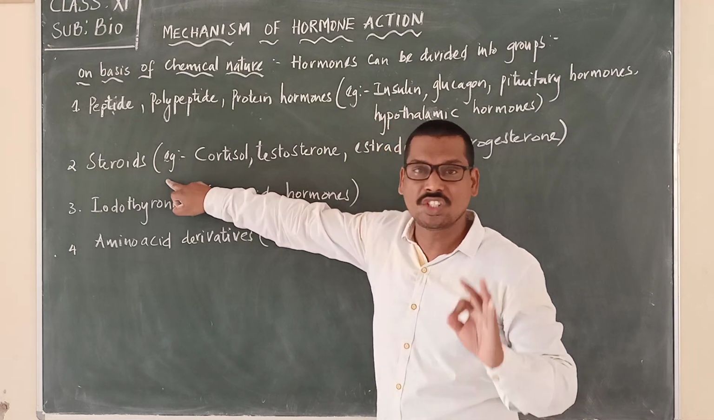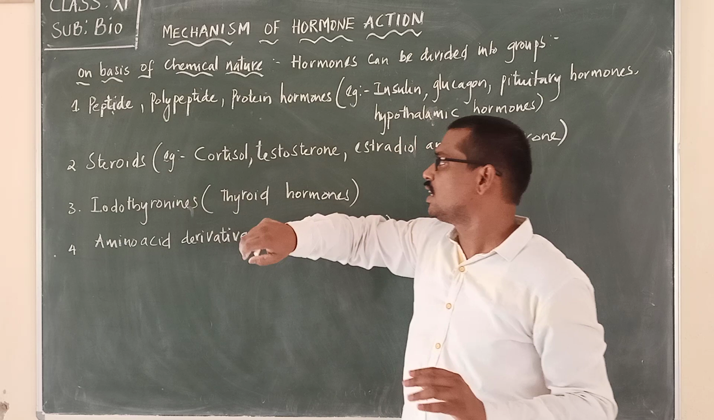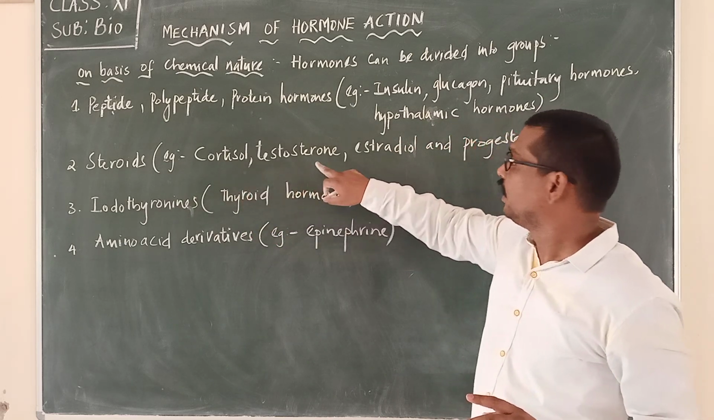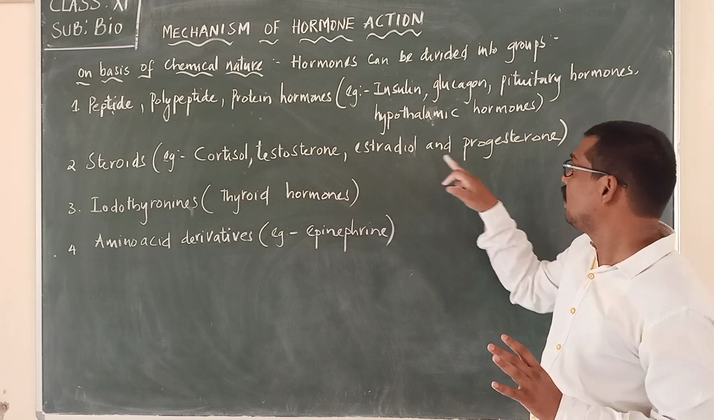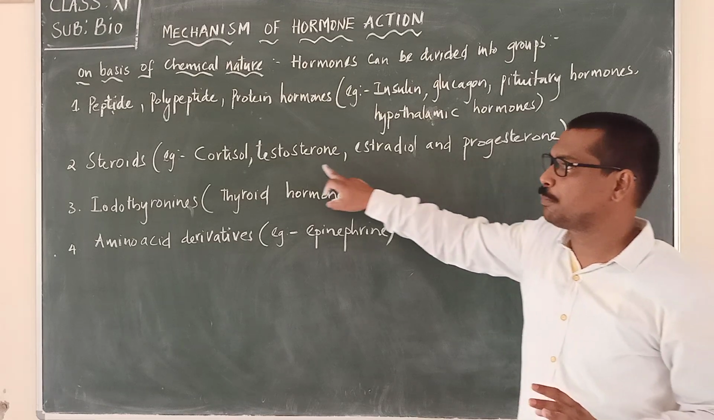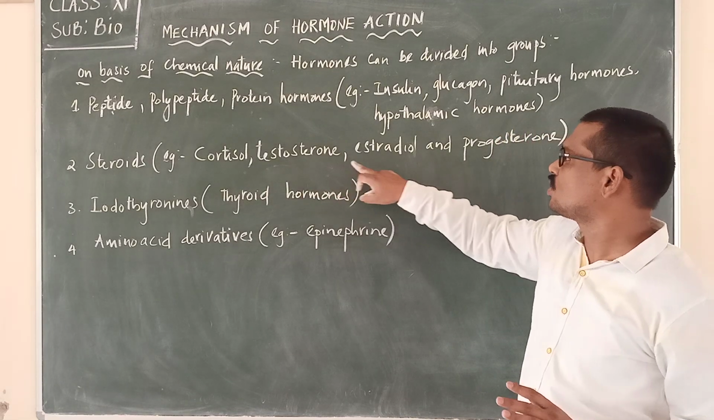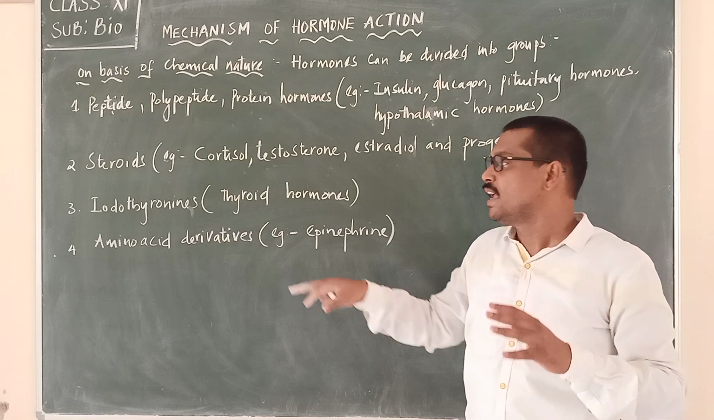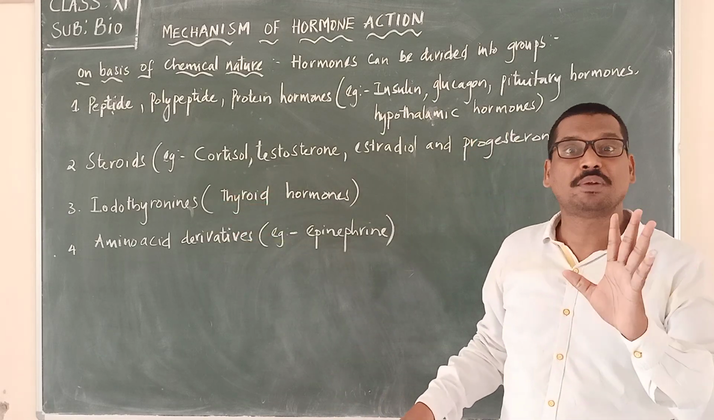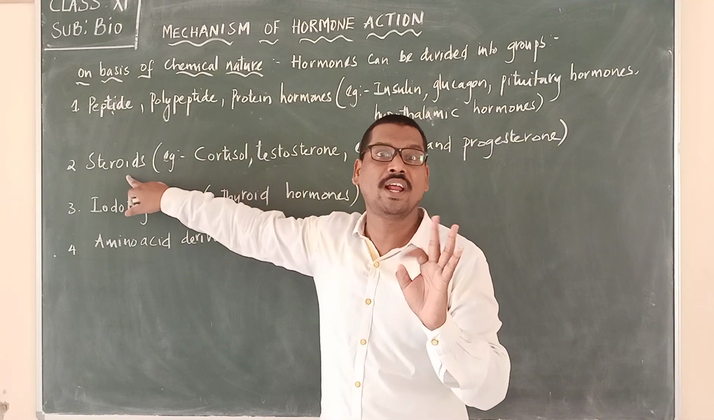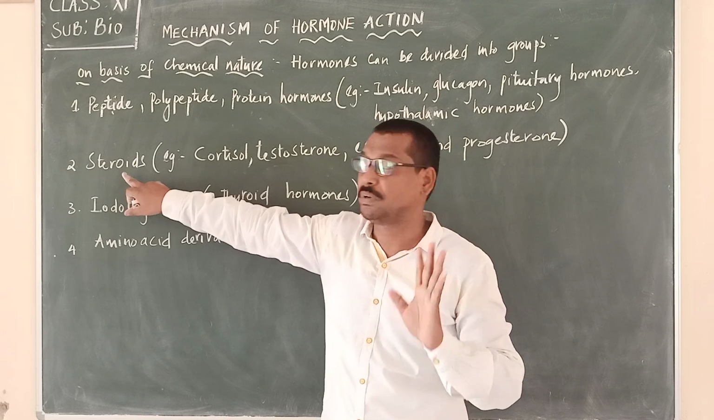And the second group is steroids. The best examples are cortisol, testosterone, estradiol and progesterone. If you observe clearly, testosterone, estradiol, progesterone and cortisol, we should remember them as the steroid hormones. Please remember that.